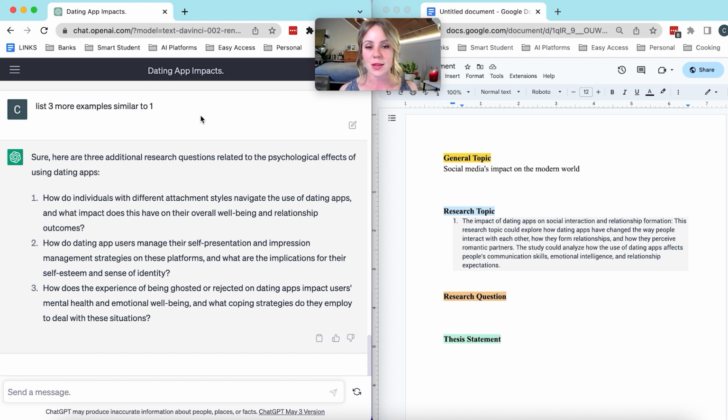But you know what? Glancing through these, I really like number 1. How do individuals with different attachment styles navigate the use of dating apps? And what impact does this have on their overall well-being and relationship outcomes? That's a great direction for a research paper. So we're going to use this research question, and now we're going to see how ChatGPT does when it comes to creating thesis statements. So here we go.